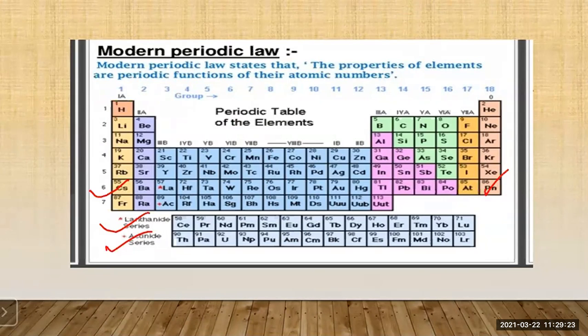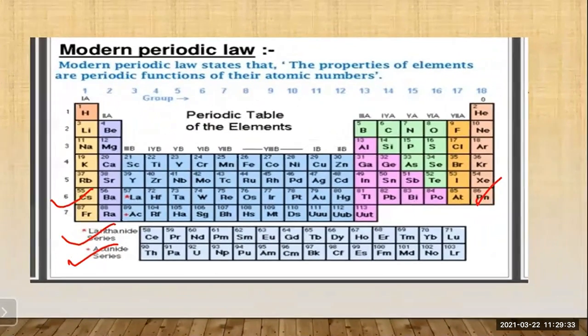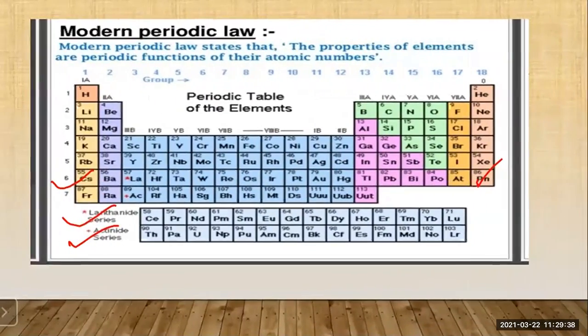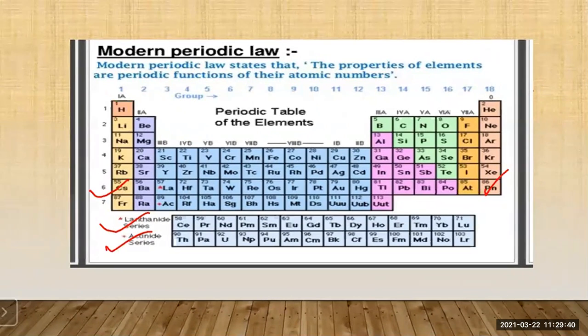And at the bottom, you have the lanthanide series and the actinide series. Okay, so overall you should know this periodic table. In the periodic table, all these elements are arranged according to their atomic number.